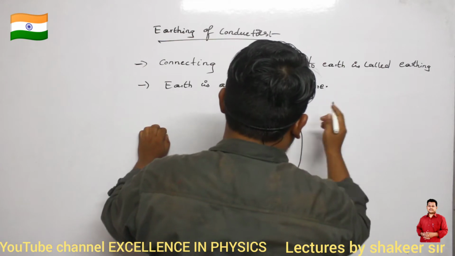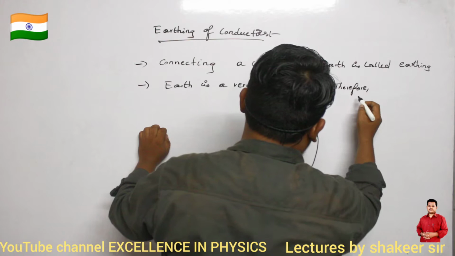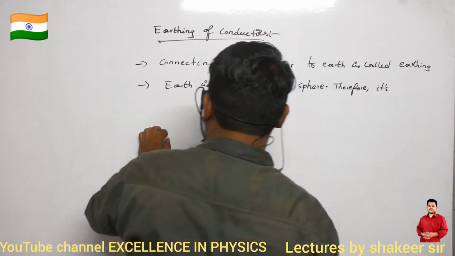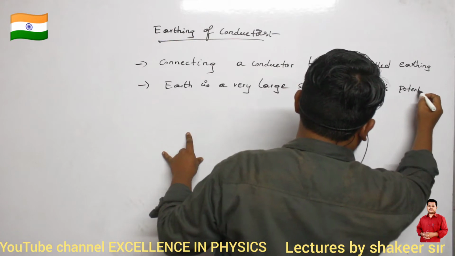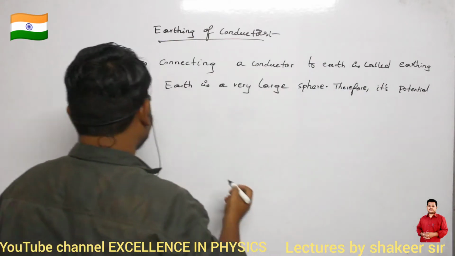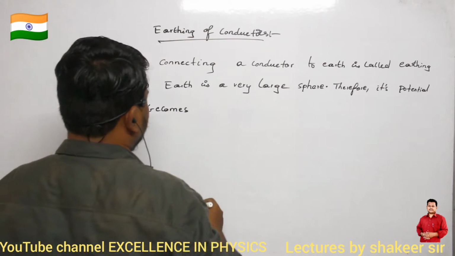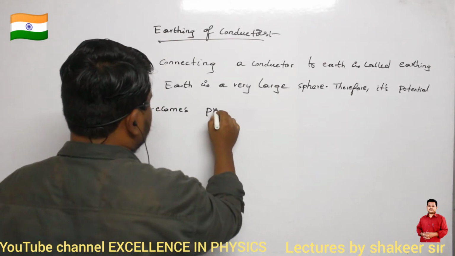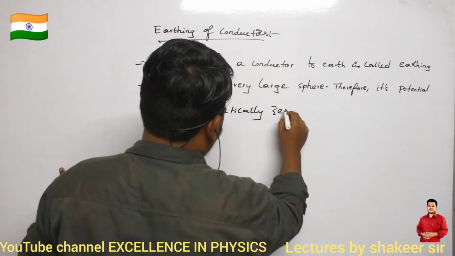Clear? Therefore, its potential becomes almost zero. Its potential becomes practically zero.